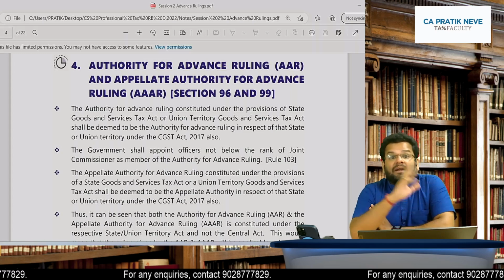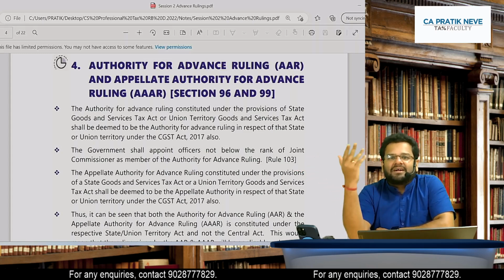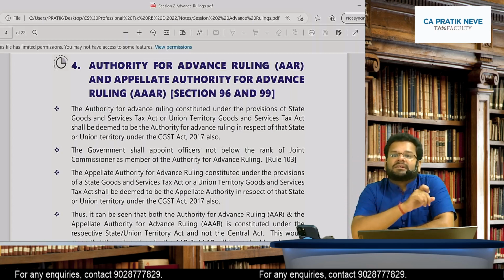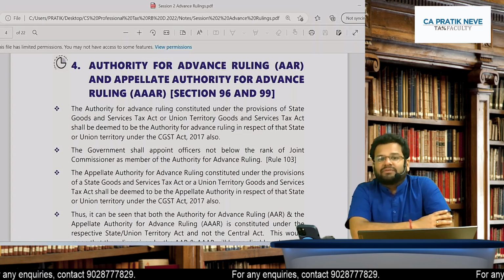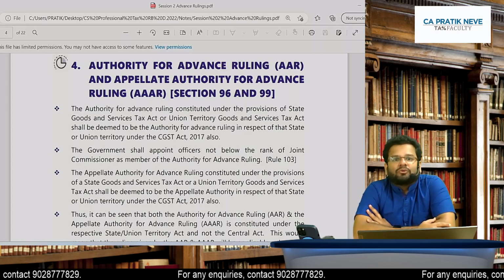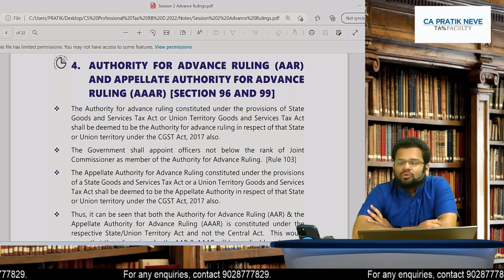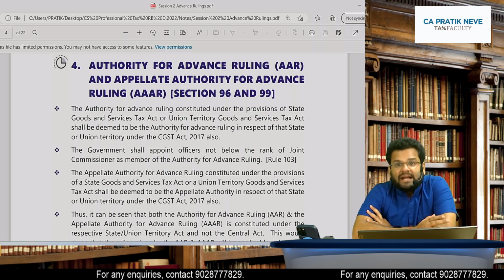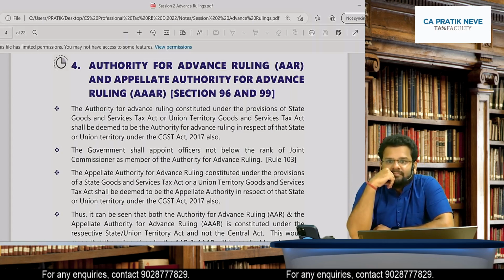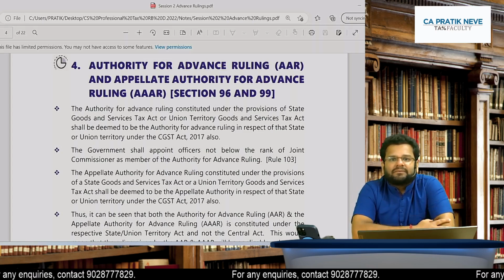Now time to understand AAR and AAAR in detail. Now who is this AAAR? It is Appellate Authority for Advance Ruling. Now tell me friends, GST follows dual model. All of you know. Dual model means 50% of the revenue goes to state, that state where place of supply is taking place, and 50% to central government. Agreed?